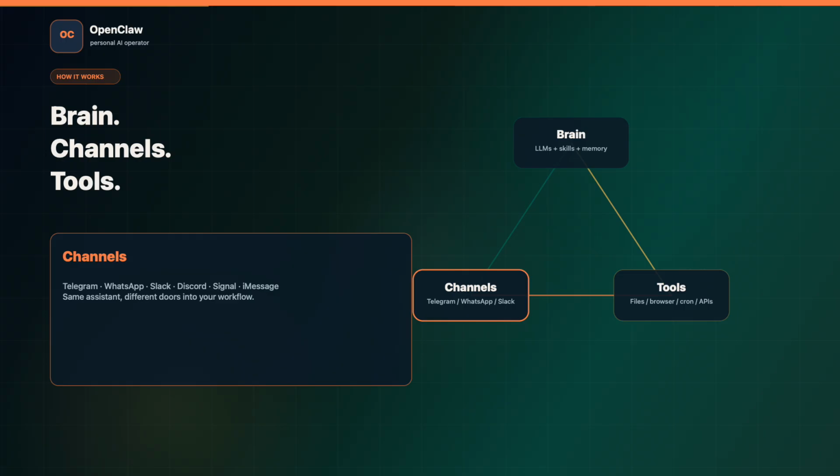The second layer is channels. This is where the agent speaks to you: Telegram, WhatsApp, Slack, Discord, Signal, or other messaging apps. The third layer is tools. Files, browser, calendar, Gmail, cron jobs, APIs, local scripts. Brain decides. Channels communicate. Tools execute. Together, that is what changes AI from an answer box into an operator.